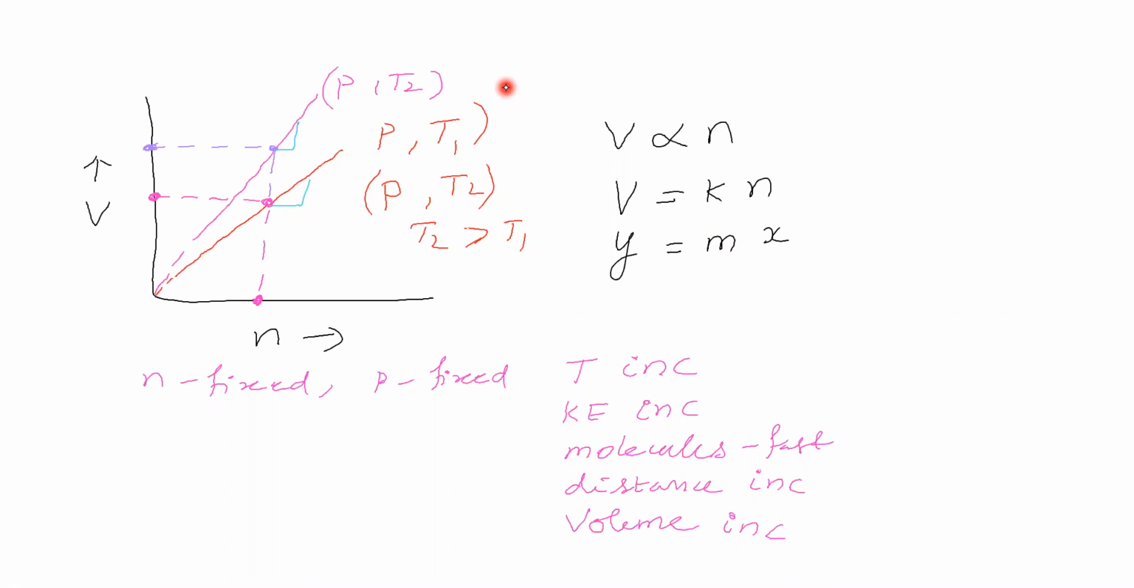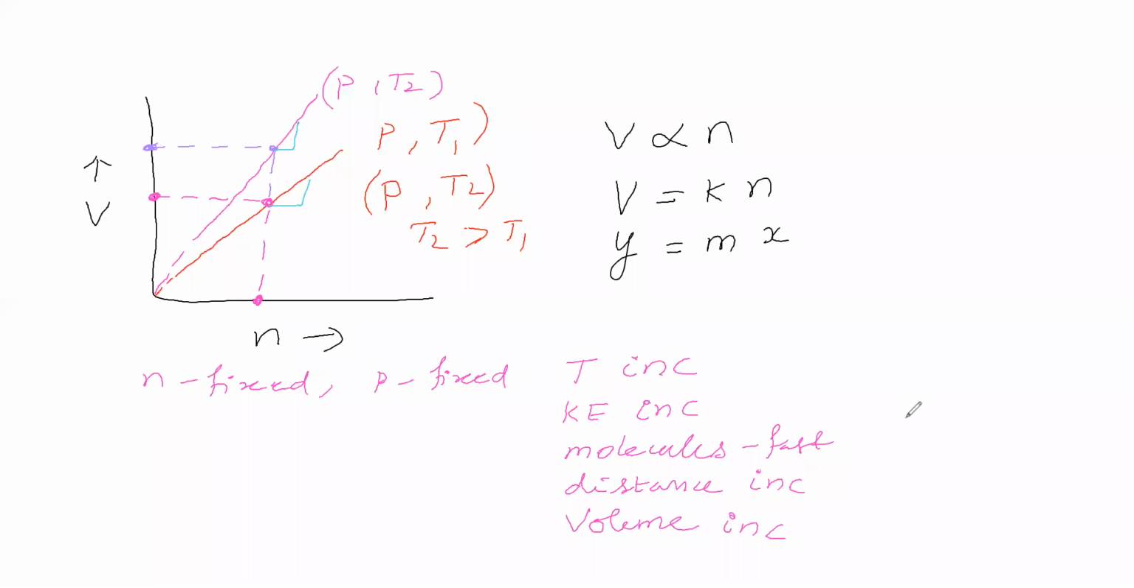We are getting two curves because we changed the temperature. For this graph, temperature is constant, that is T1. For this graph, temperature is constant, that is T2. We changed the temperature, therefore we got a different magnitude of slope. So the magnitude of K is different because of change in temperature. From this, shall we conclude that this K depends on temperature? Okay, so we are concluding that K depends on temperature.